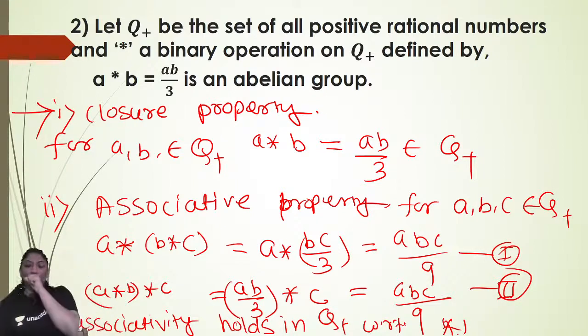Okay. Now this is a special case, right? So we have to find out the identity element. So third property, existence of identity. Now it is not a regular binary operation, that is addition or subtraction. It is a different binary operation, that is star, right?